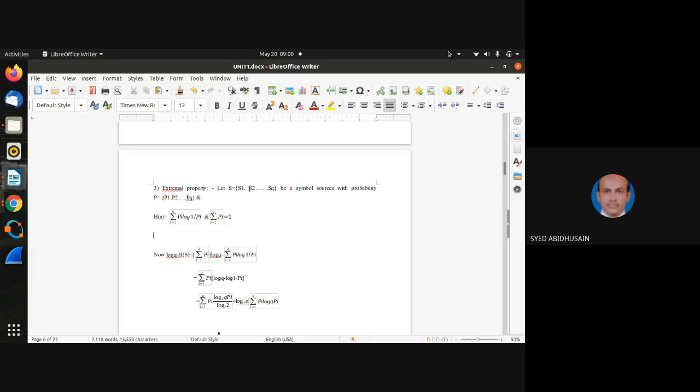And this is a formula, obviously. You know this formula, right or not? Where I'm pinpointing now: H of s is equal to summation i from 1 to q of pi log of 1 over pi, and this is the property of probability.